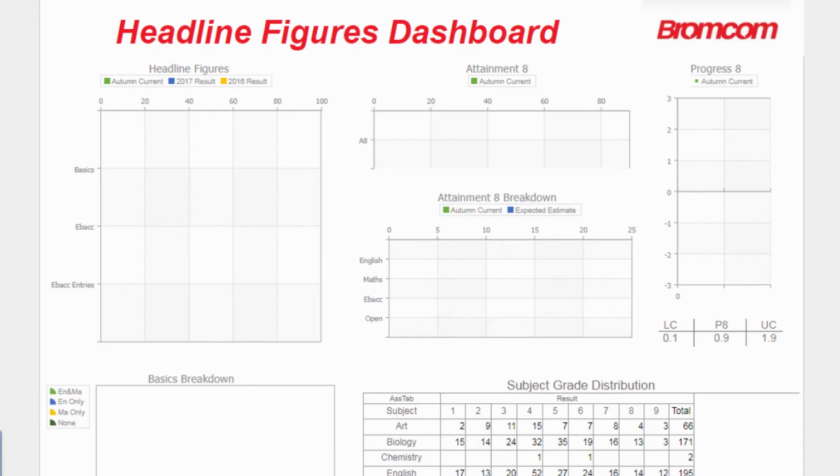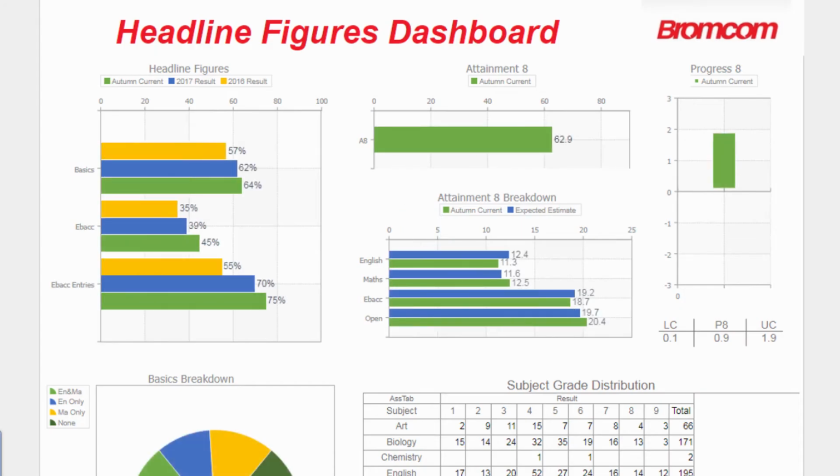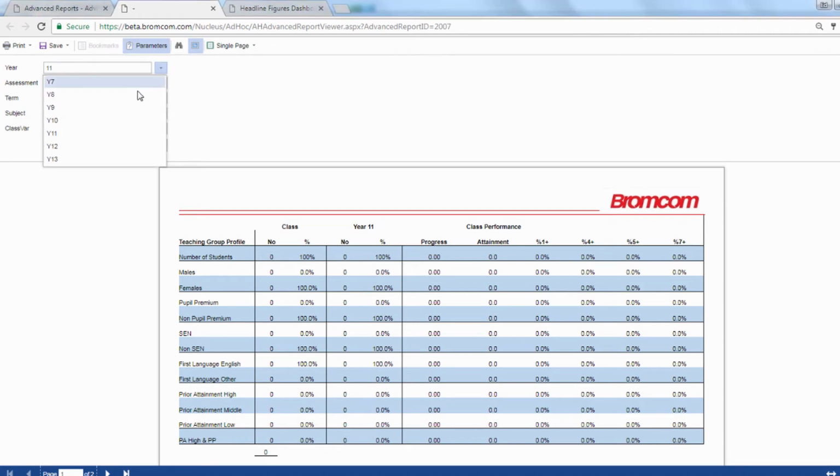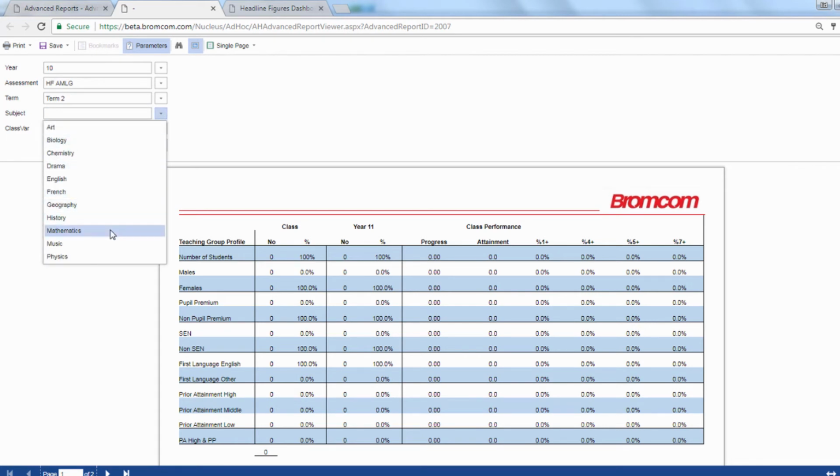Conditional averages are also available, so it's possible to calculate the scores for subgroups of students, such as those eligible for the pupil premium. Variables can also be used as parameters to allow users to control the report data and to show information for multiple assessment types and terms without having to rerun a different report.